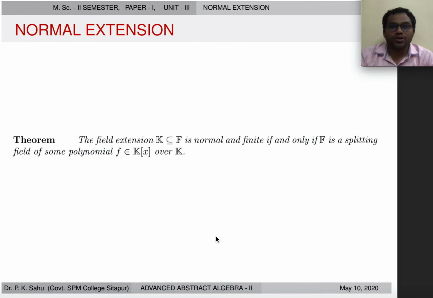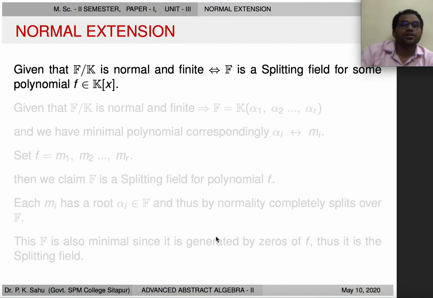Now there is an important theorem which says that a field extension F over K is normal and finite if and only if F is a splitting field of some polynomial f which lies in K[x] over K. This is connecting the finite normal extension with the splitting field. For the detail of splitting field, you can see my first three lectures, and this theorem is showing the relationship between normal extension and splitting field. So let's prove the theorem.